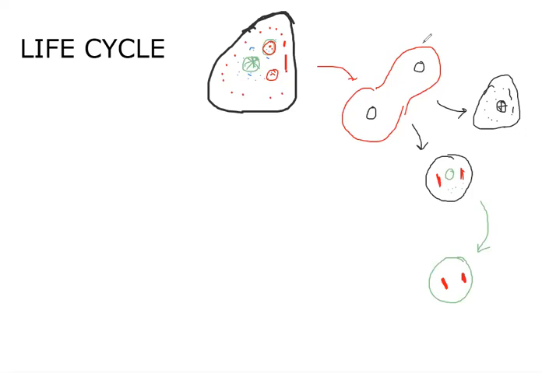The nucleus I am going to draw as usual, and it forms a cystic layer around it. The pre-cystic stage forms a cystic layer around it. The process we call encystation. Okay, so now I am going to draw the encysted Entamoeba. As usual we'll find the nucleus and chromatoid bodies are there.